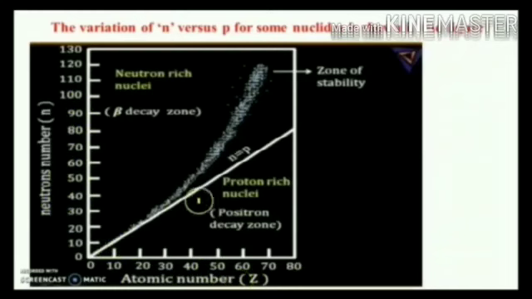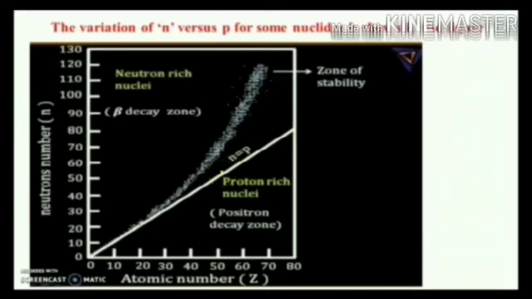This white line indicates that the number of neutrons is equal to the number of protons, and whenever the number of neutrons is equal to the number of protons, the N/P value is 1. Let us talk about the zone of stability a bit later.